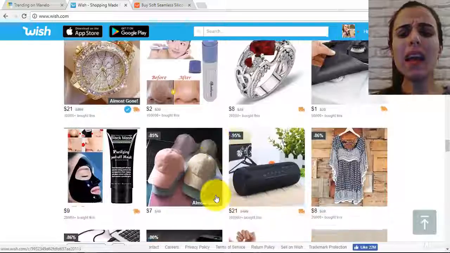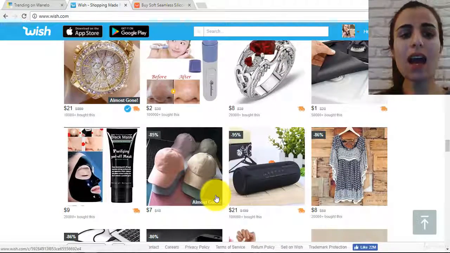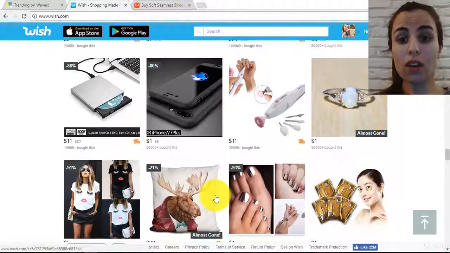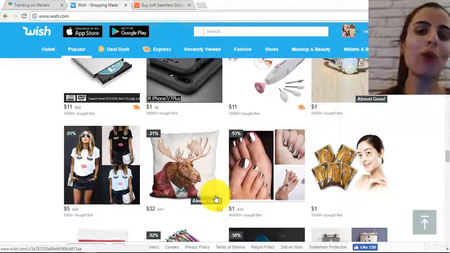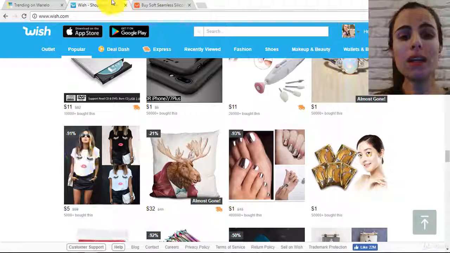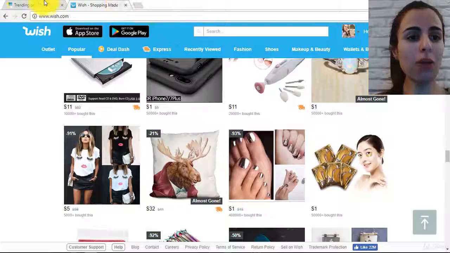Wish.com will give you many ideas about niches and sub-niches. So it's very important to scroll down. It's very important to explore Wish.com carefully. Many ideas might cross your mind just by scrolling in this website, just by searching some few products. So now let's go and try with the other website.